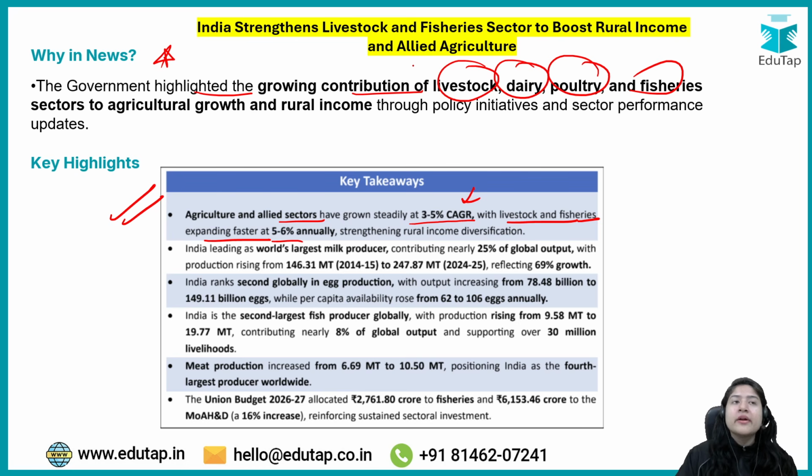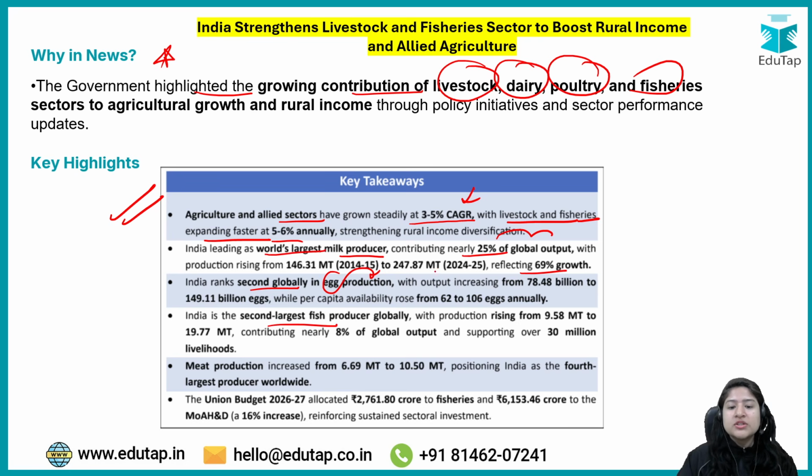Then if you talk about our dominance, specifically in the milk sector, we are the world's largest milk producer, and we contribute around 25% of the global output. And if we compare from the 2014 time period, production has increased by 69%, to around 247.87 million tons currently. India ranks second globally in egg production. So in milk we are first, in egg production we are second, and even for fish production we are second in number.